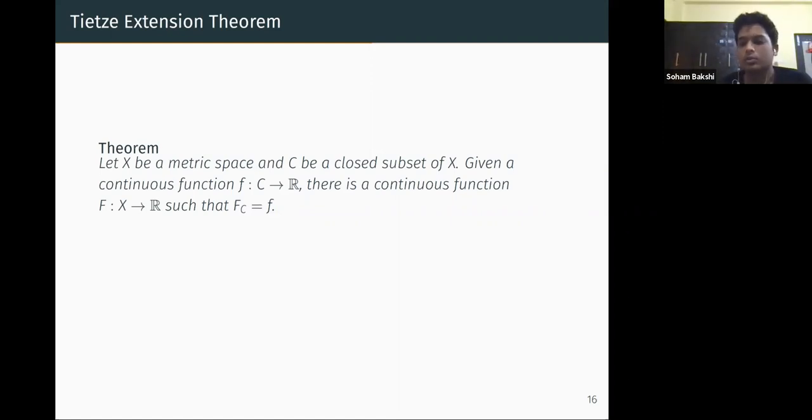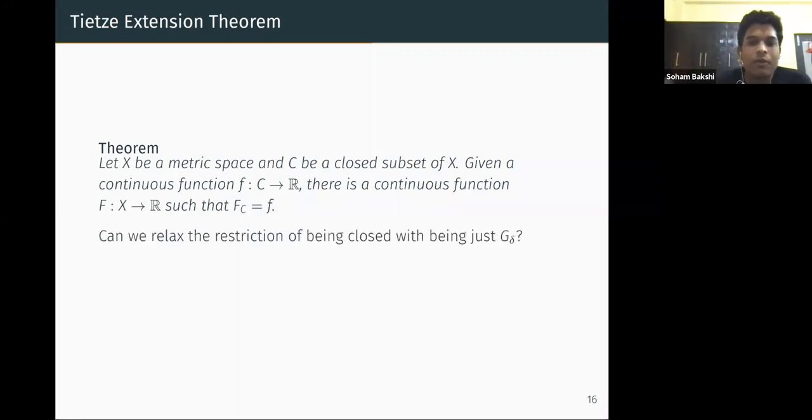Just an exercise: we want to check if this is true for any G delta subset, that is, if the restriction of closedness is replaced with being G delta. Of course G delta is more general than closedness. Any closed set is G delta, but not the other direction. So can we say that given any G delta set, any continuous function on the G delta set is continuously extendable?